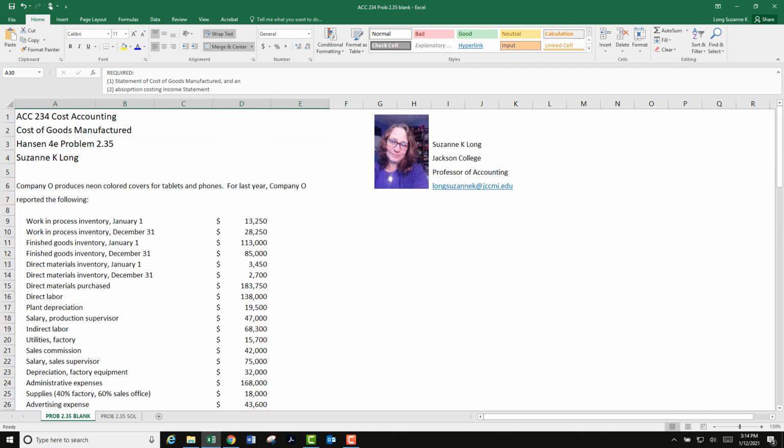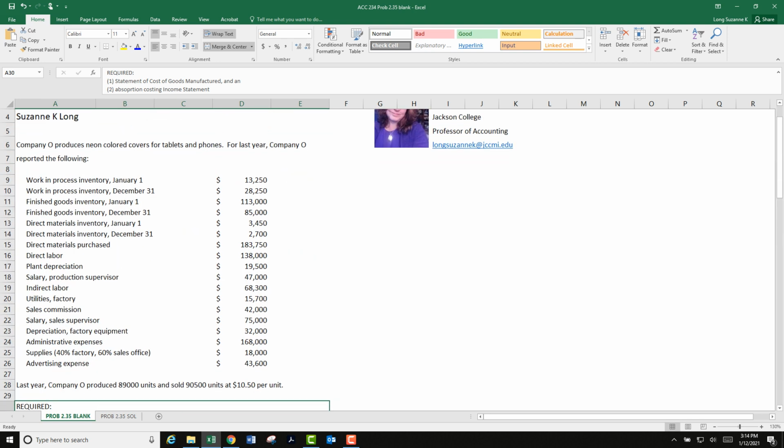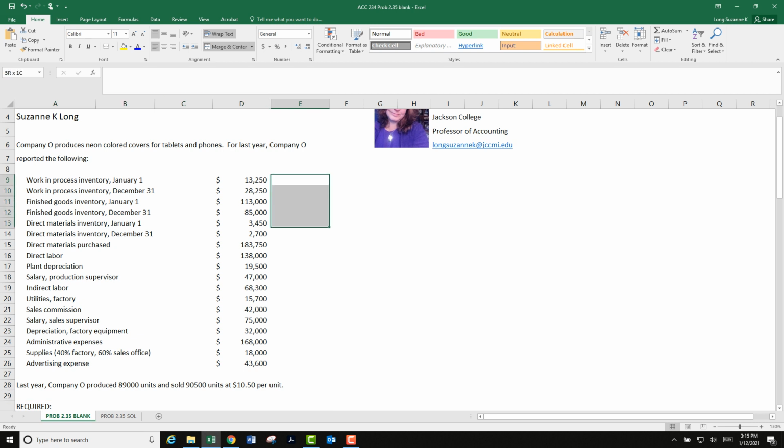All right, let's see what we got. We've got all these different kinds of inventory. Look at that. Work in process, finished goods, direct materials, and then this whole list of stuff. This looks like costs and expenses, that kind of stuff. So what I'm going to do is over here, I'm going to start by classifying where these things go, where they belong, what kind of costs they are.